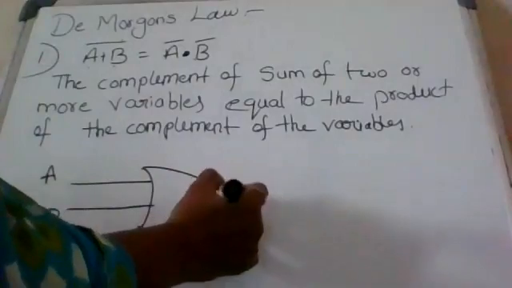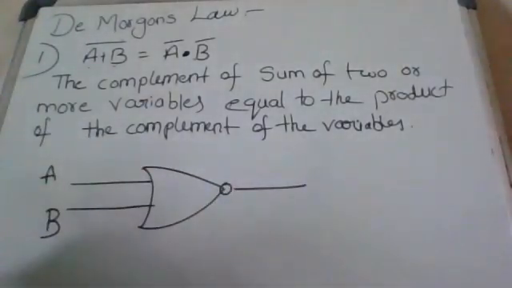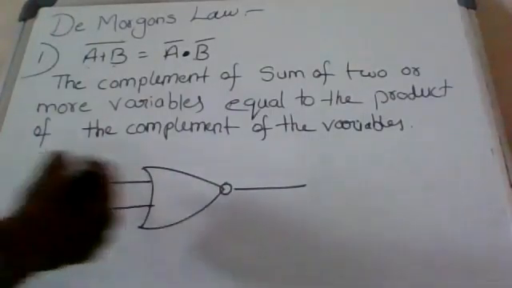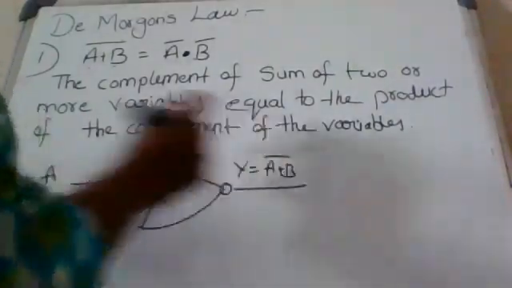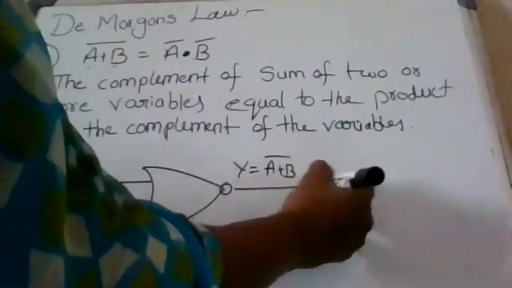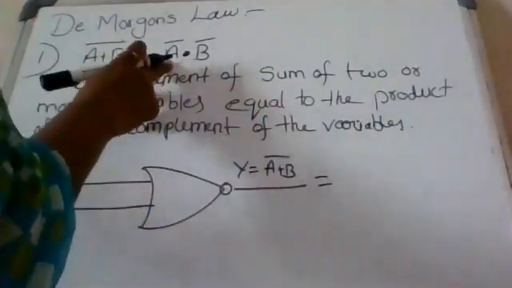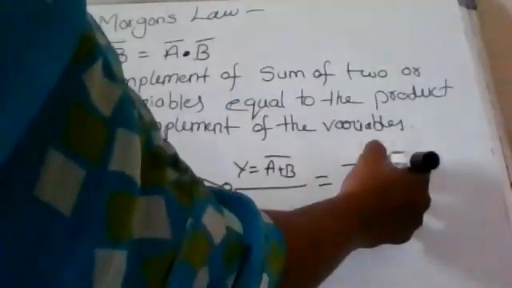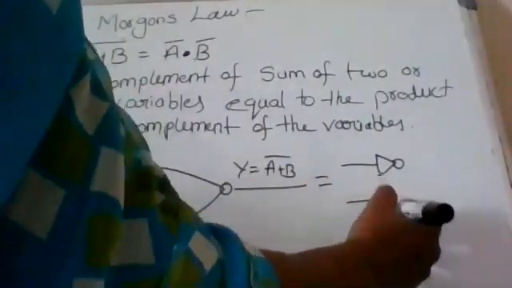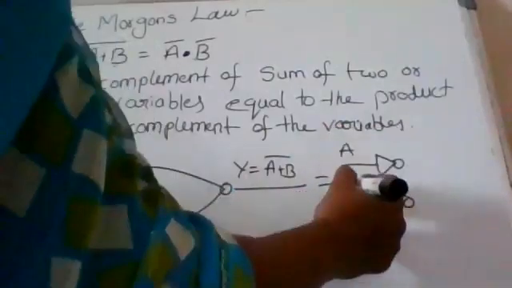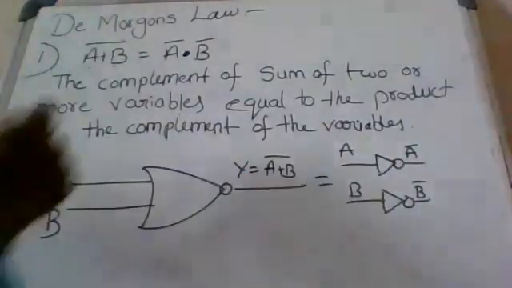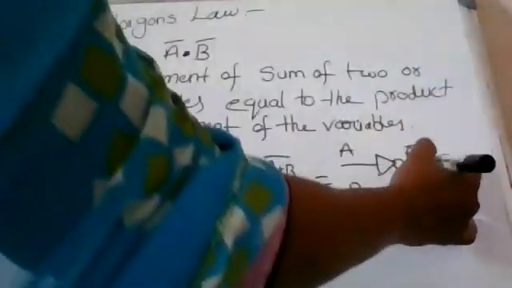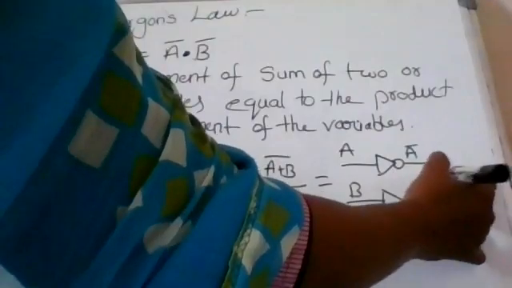A, B inputs. Already we know the NAND gate output, NOR gate output, AND gate, OR gate, and NOT gate. So here what is the output? Y equal to A plus B whole complement. So here, first A complement, B complement. First you take NOT gates. If A is the input, and here B is the input, we get A complement, and here B complement. So dot, in an AND gate the output is dot.